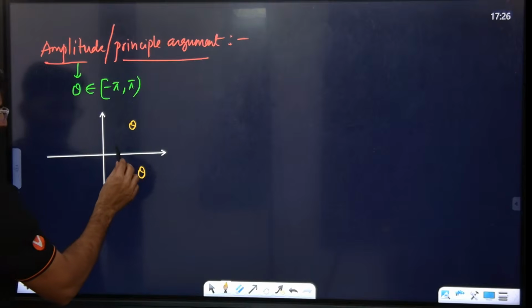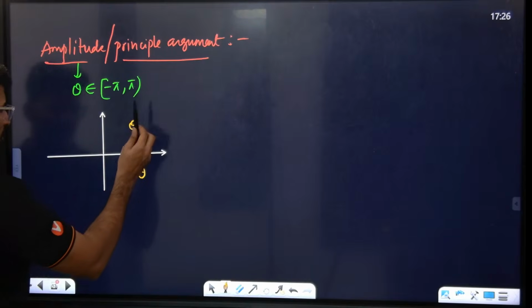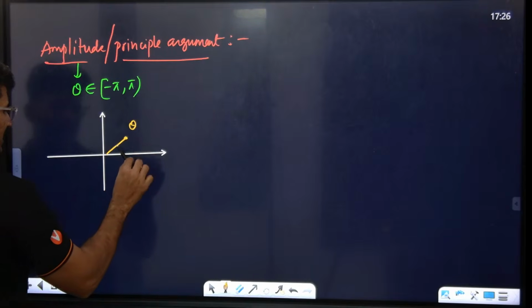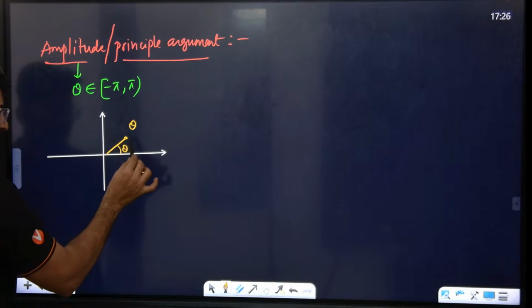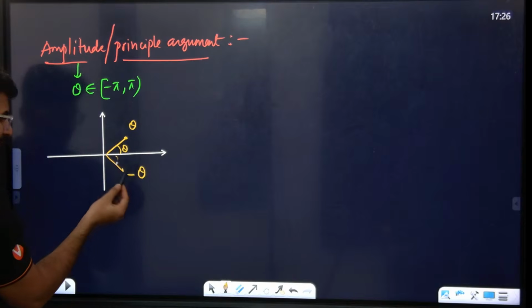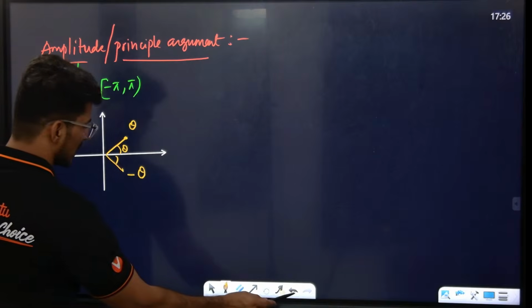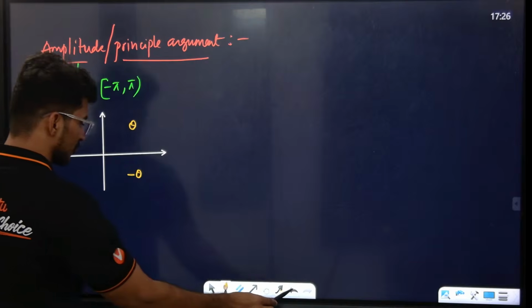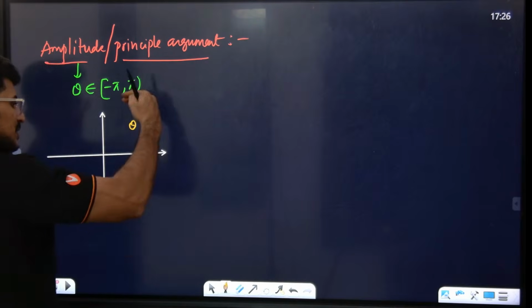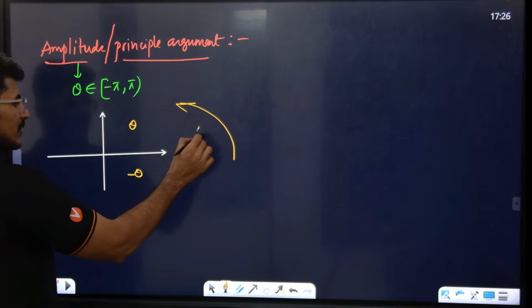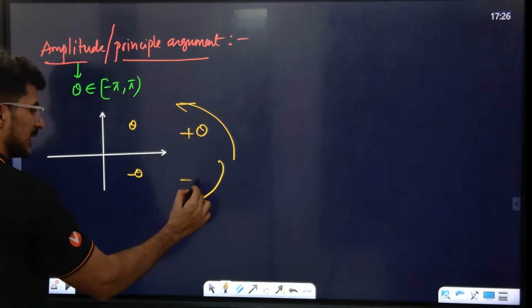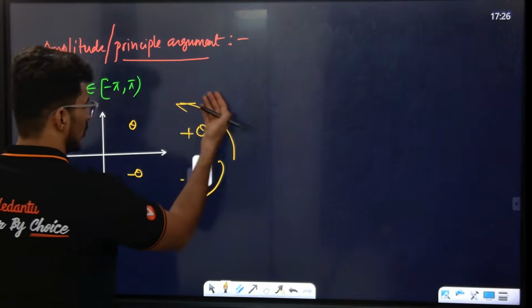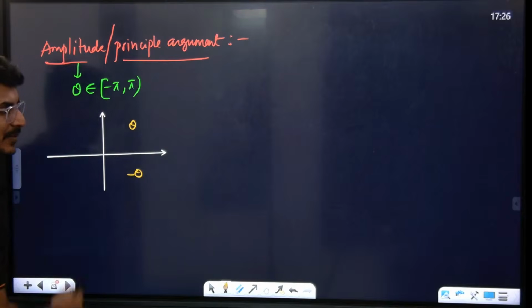Yes or no? Same. See, your complex number is somewhere lying here. Theta means if you move in the anti-clockwise direction, theta. If you move in the clockwise direction, minus theta. Same story. If you move in the positive direction, which means anti-clockwise direction, theta will be positive. If you move this way, theta will be negative. As simple as that. That's why we are getting theta and minus theta here.